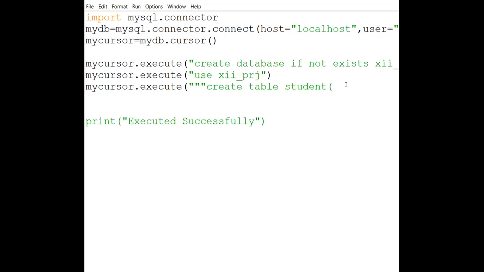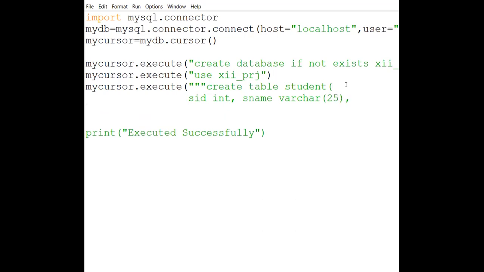So create table student, then whatever information we wanted to write. For example, student ID, I'm writing SID only, integer type, comma, student name. Then it is of varchar type. Same thing what you were doing in MySQL. 25 suppose. Then I'm writing age of the student, again integer type.